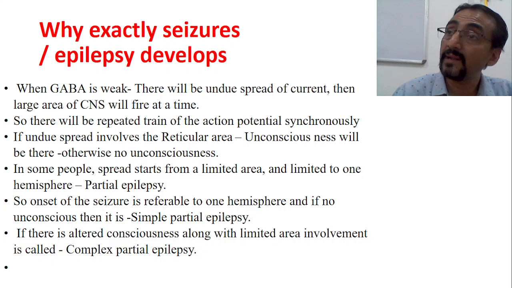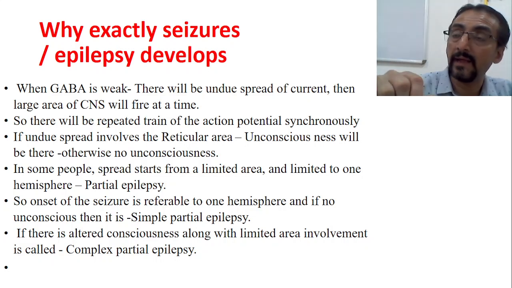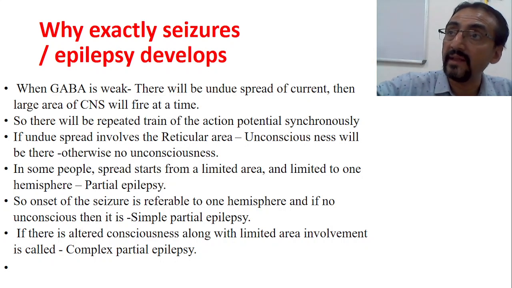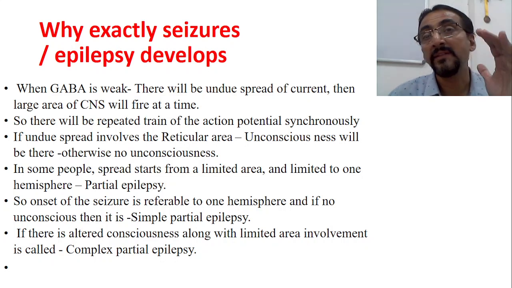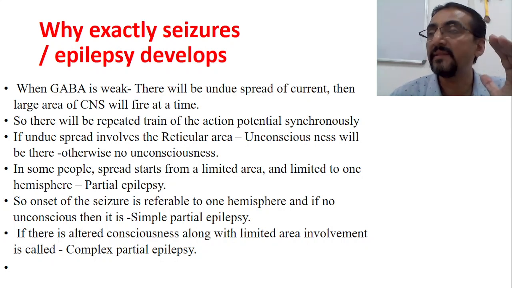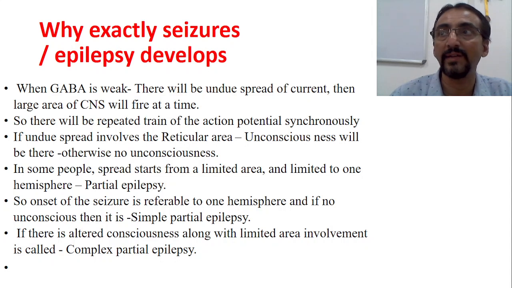Sometimes the abnormal electrical discharge starts from one area, spreads to other areas, and also spreads to the reticular activating area. Now this is very important. What is the reticular activating area? It is actually a bridge between the cerebral hemisphere, basal ganglia and hypothalamus. Hypothalamus is the relay station for all the sensations, we know that.